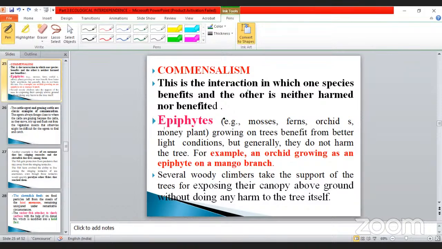Mutualism you already know, but there are two things that have been reported. One example is lichens. What is a lichen? Lichen is nothing but a composition of two organisms: one is algae, another is fungi. The algae part is called the phycobiont, and the fungi part is called the mycobiont. Both are living together and helping each other. That is very, very important, my dear students.